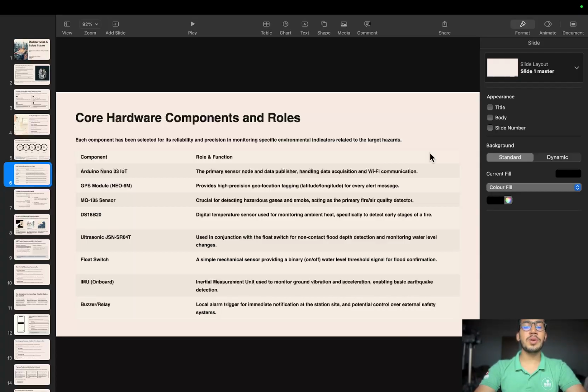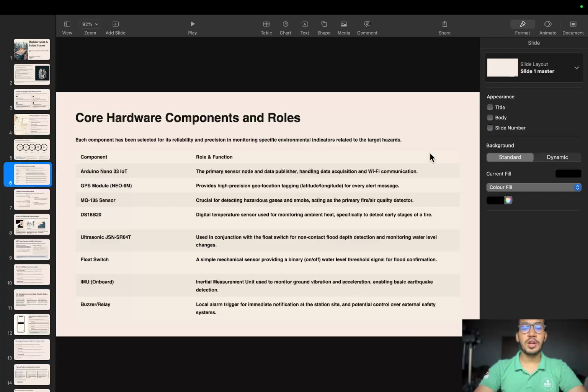There are physical components like Arduino Nano, Pi, MQ sensor, DS18B20, ultrasonic sensor, float switch, IMU, buzzer, etc. For the hardware, I had used Arduino Nano 33 IoT, Raspberry Pi 4, and for gas fire detection, I had used MQ135 sensor. For flood detection, I had used a float switch. For temperature, I had used DS18B20.